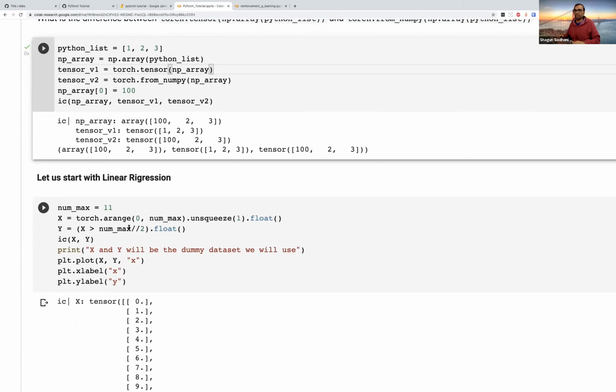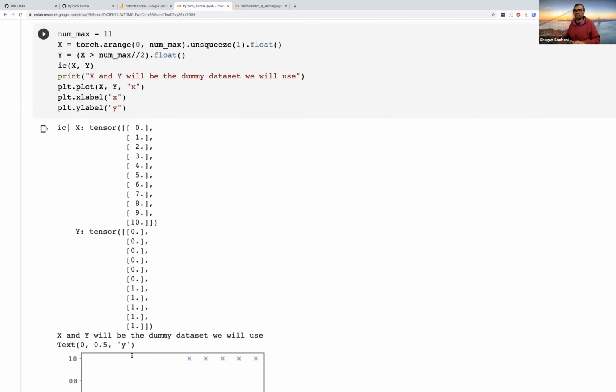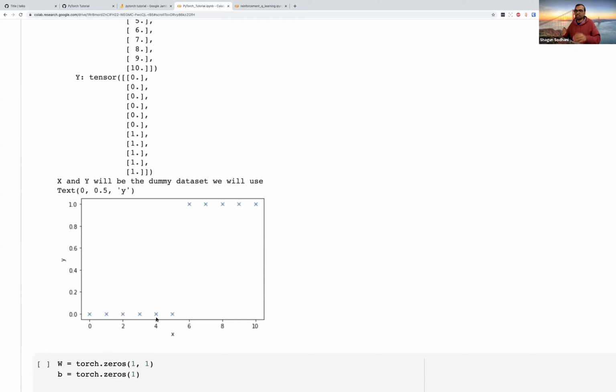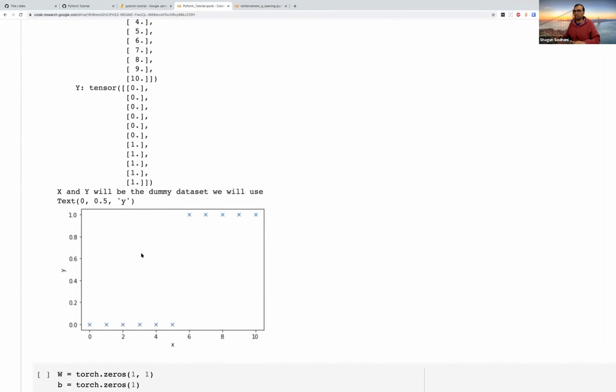It's a dummy. I'm going to create a dummy data set. I have a bunch of X's and a bunch of Y's, and this is how the data set looks. On the X, I have the literal X values because my features are supposed to be one-dimensional input. And my outputs are also one-dimensional. This is obviously a very toy data set. The reason we are using something so simple is because we just want to show how to implement logistic regression from scratch. In practice, we would actually never be implementing it this way. This is just to show that you can do it from scratch, and that's why we are taking such a dummy data set.